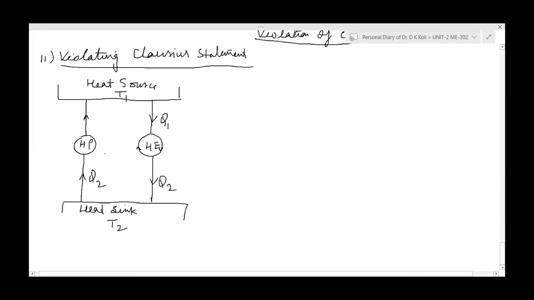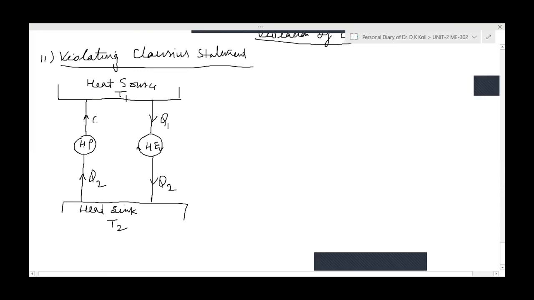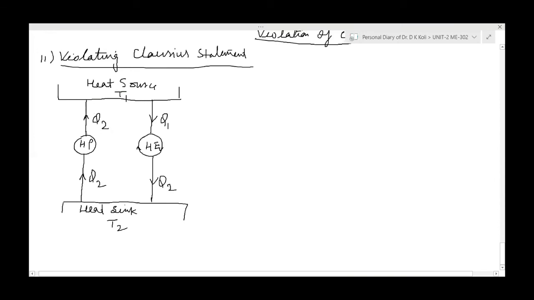So actually, in this case, we will violate the Clausius statement. The heat sink is taking Q2 amount of heat and supplying Q2 amount of heat to the heat source. So here we are violating the Clausius statement. Got it?